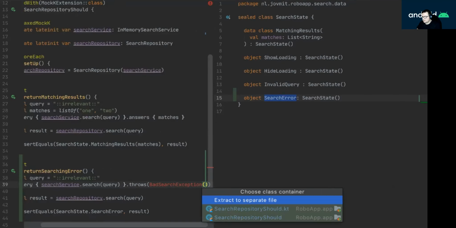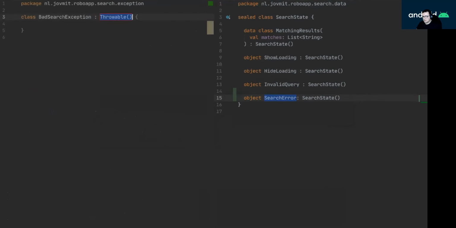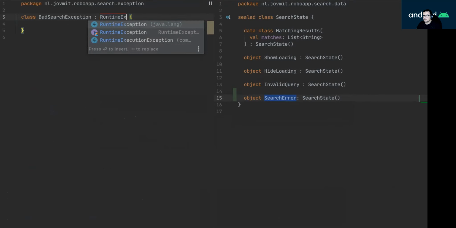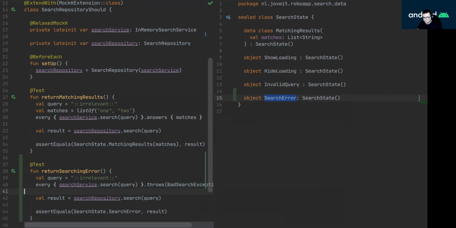Let's create a class, and I'm gonna put that into an exception package, and that's gonna be a runtime exception, let's say, which is unchecked. That's good to go. I'm gonna run and watch it fail.